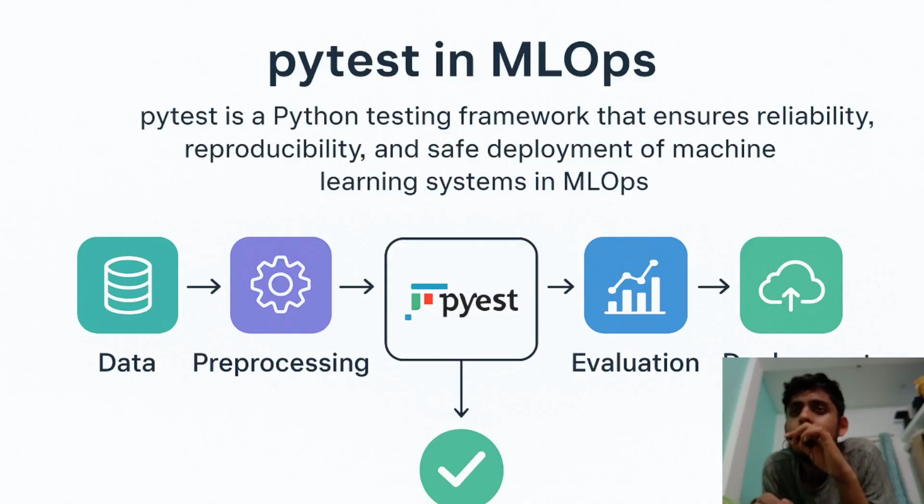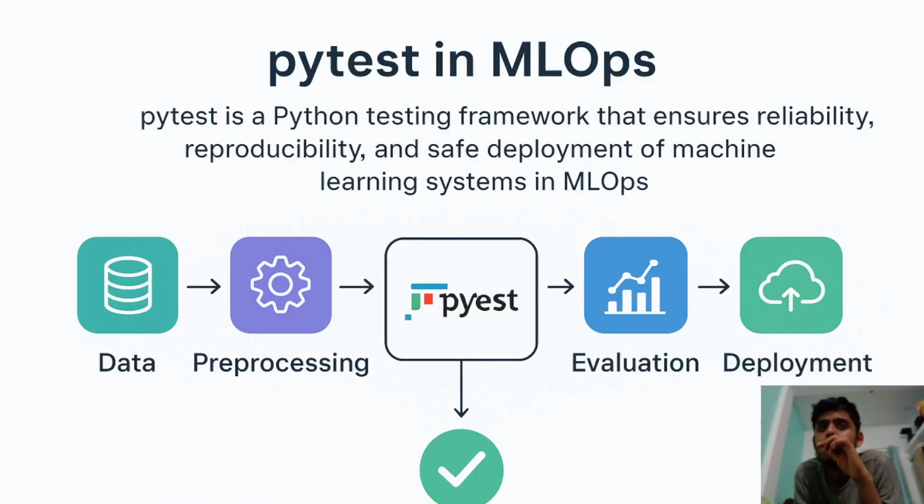Pytest is a Python testing framework that ensures reliability, reproducibility and safe deployment of machine learning systems in MLOps. I'm just making it simple. What is MLOps? MLOps means connecting machine learning and operations together, machine learning operations. It's not only about training the model, it's about deploying the model and continuously monitoring it in order to check its lifetime, its validity, its accuracy in the real world, and of course any issues, API calls, etc. So we use MLOps for it.